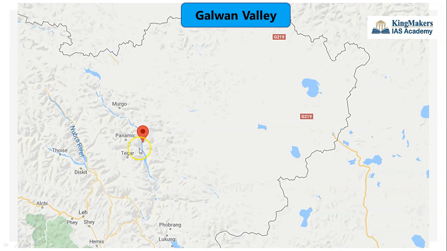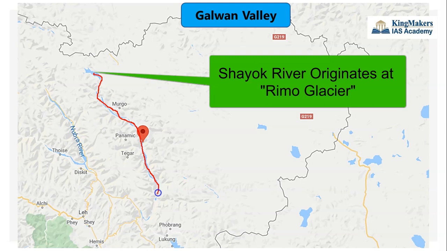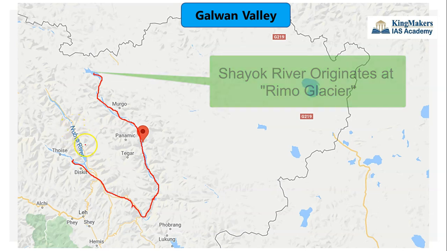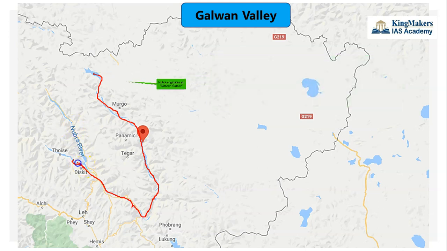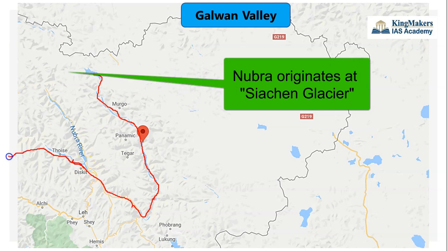The next thing which we are going to see is the Galwan Valley dispute. Till now we were seeing the Pangong Lake region and the differences between the 5 fingers and the 8 fingers. Now let us understand what the Galwan Valley issue is. This is actually the Shyok River. The Shyok River comes like this and takes a U-turn and goes. Then a right bank tributary of the Shyok River, the Nubra River, joins the Shyok River, and further it goes and meets the Indus River. So the Shyok River is a tributary of the Indus.